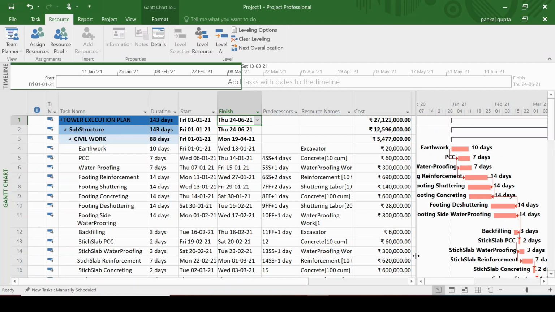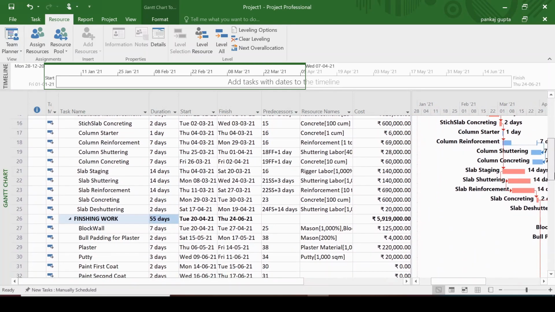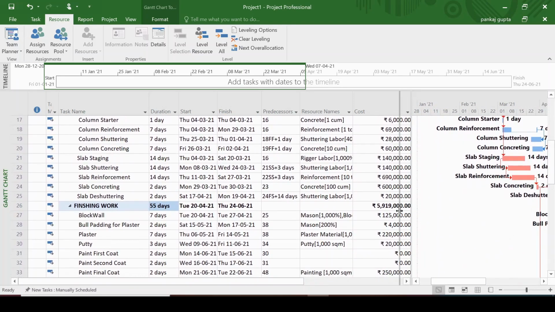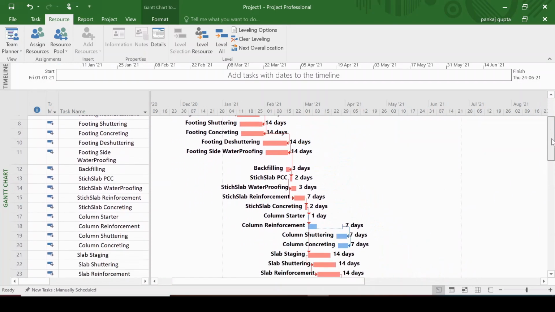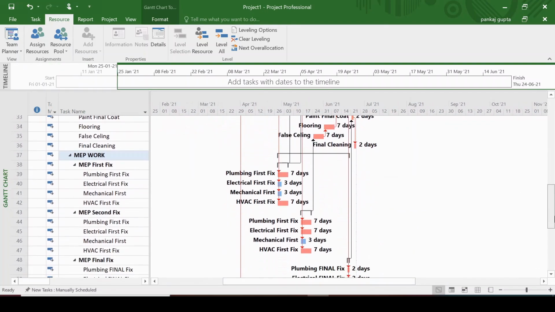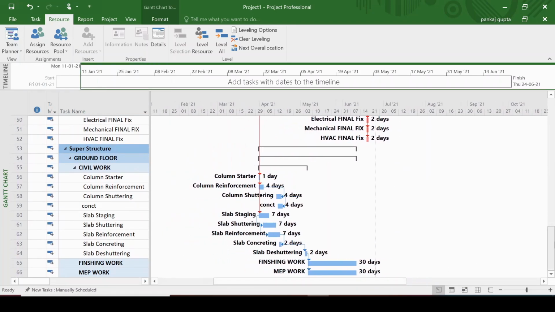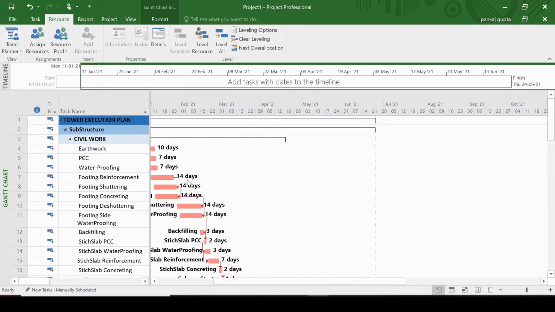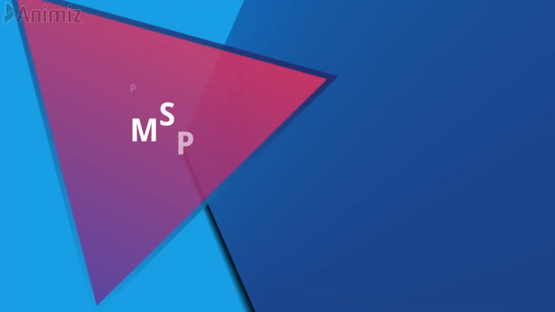Now here we have a program where we have defined the activities, we have logically linked the activities, we have loaded the resources, we have analyzed the resources, we have decided what could be the maximum unit of the resources, and then whatever resources are still over allocated in this session, we have also leveled the resource. Now this program is good enough to create a baseline schedule. Now it's your turn to showcase your skill.